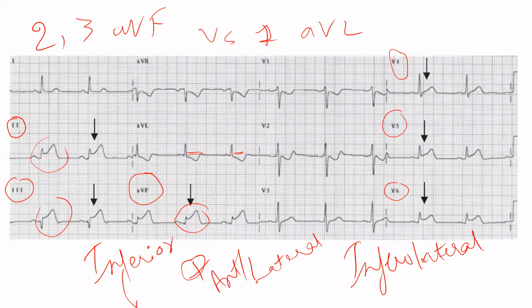And one more finding is there in this, we will discuss this later on. There is ST depression in V1 to V2 also. This side also you can see some amount of ST depressions. So these are the changes which you are going to see in this ECG. Okay. So we will go to the next ECGs and discuss in detail one after the other what the ST changes go for.